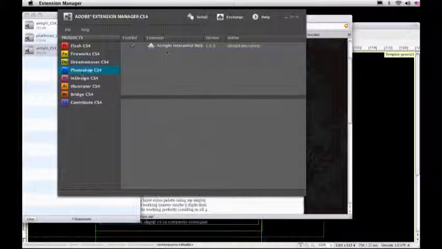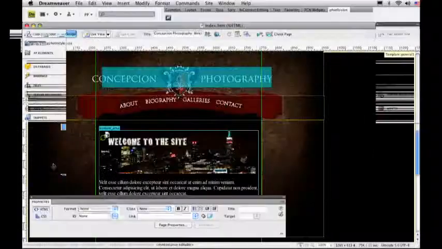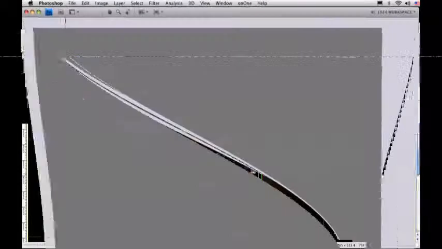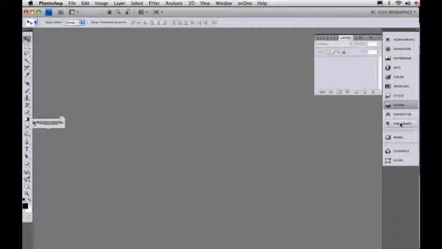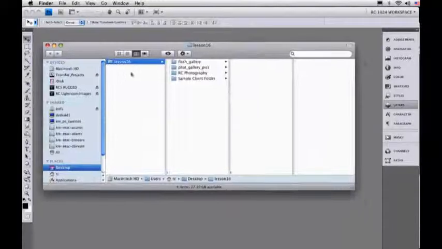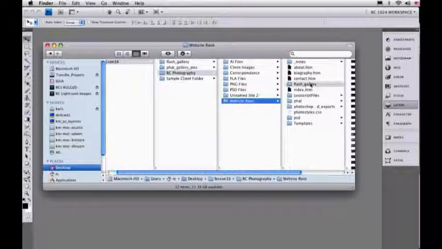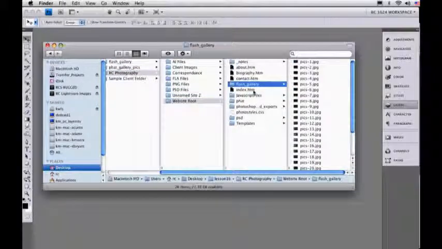Now, it is also important to say that inside of this lesson folder, under the RC Photography, I have a website folder and I have this Flash Gallery. I don't have to include these original images here. These could sit inside of the Client Images folder. Matter of fact, go ahead and do that now. I have them in the website root. You'll see that it's in there called Flash Gallery. Drag them into your correspondence folder, into your Client Images folder.